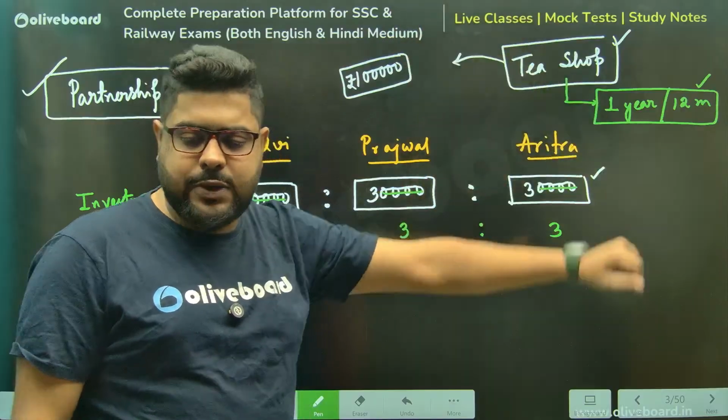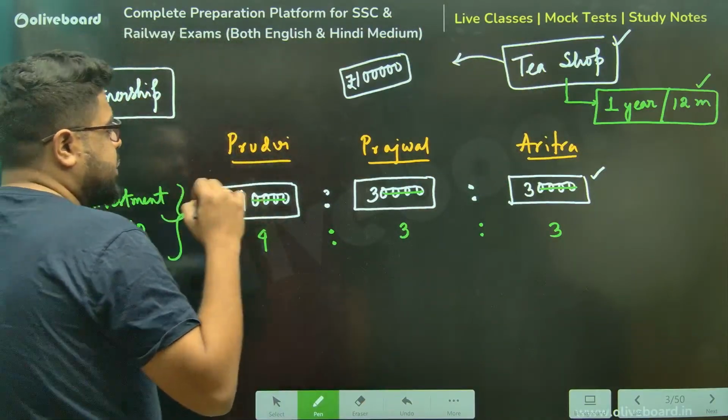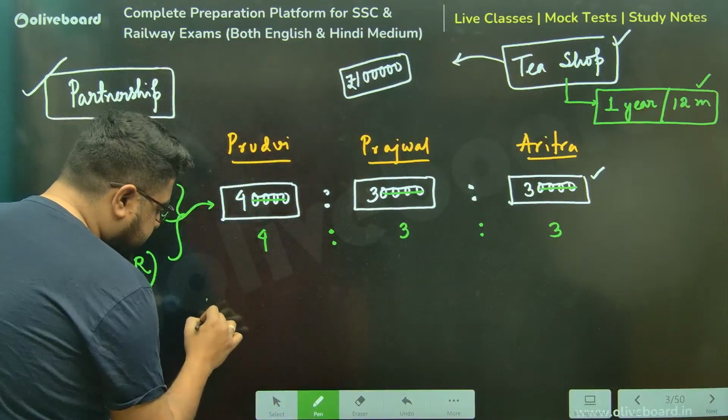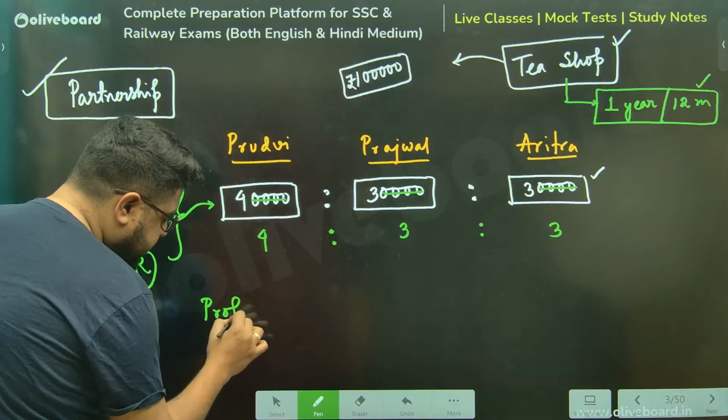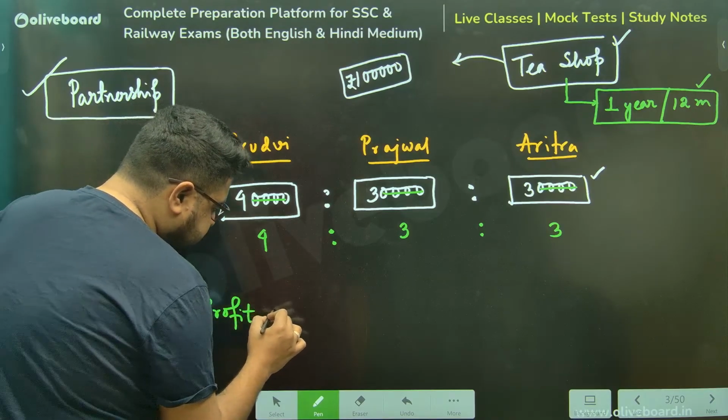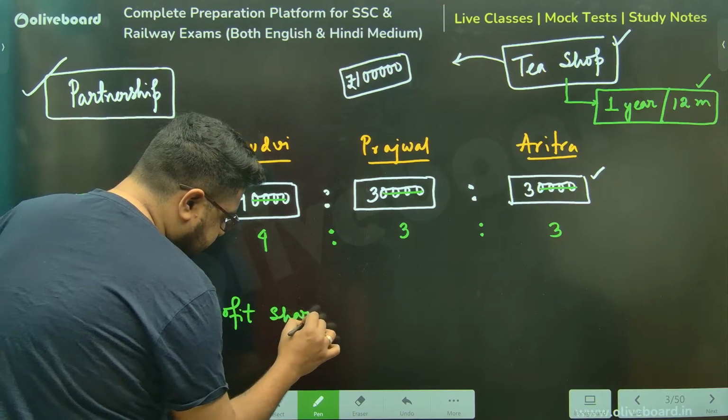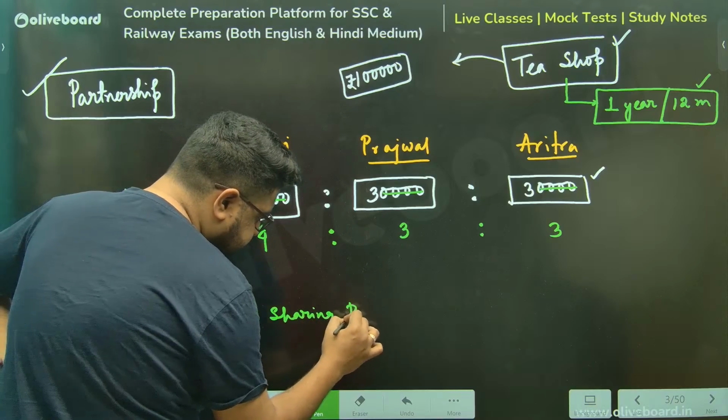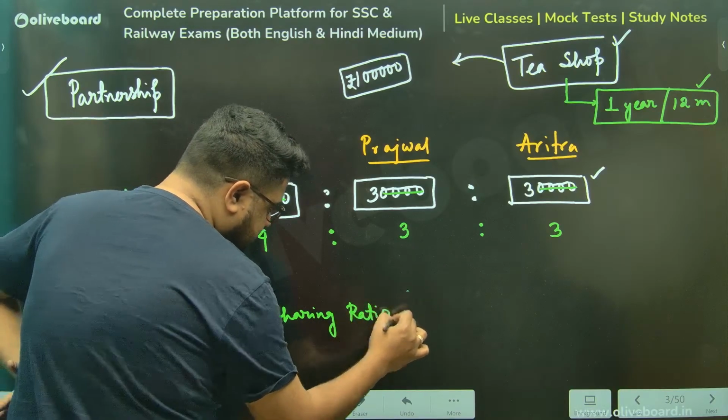In that case, what will happen? The other ratio is known as profit sharing ratio, sir. In short, PSR.